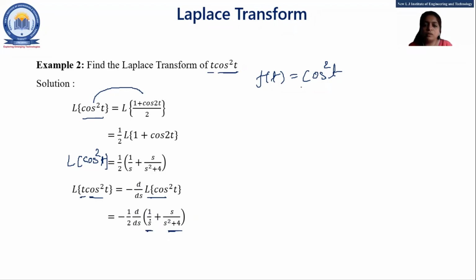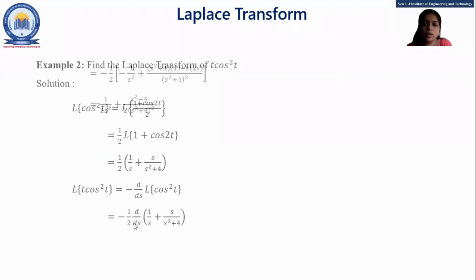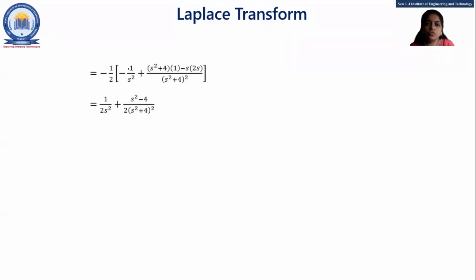The differentiation of 1 by s is what? Minus 1 upon s square. And in the second term, we'll apply the u by v rule, that is (s square plus 4) the whole square, s square plus 4 keep it the same, and the derivative of s with respect to s, that is 1, minus s keep it same, and the derivative of s square plus 4 is 2s. After simplification, this is s square, this is minus 2s square, and this one is plus 4. So this is (s square minus 4) upon 2 (s square plus 4).